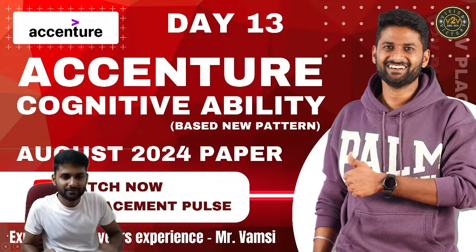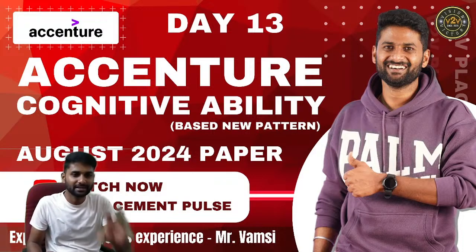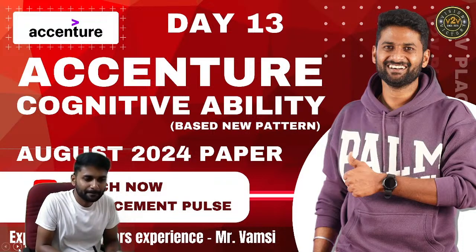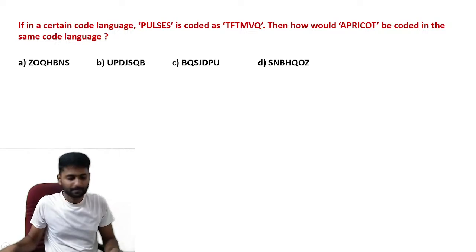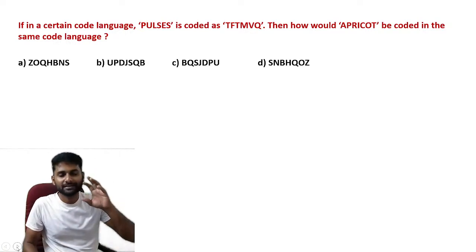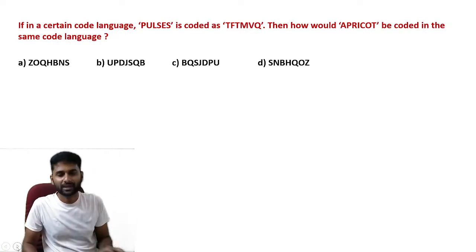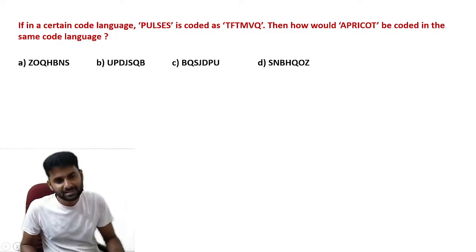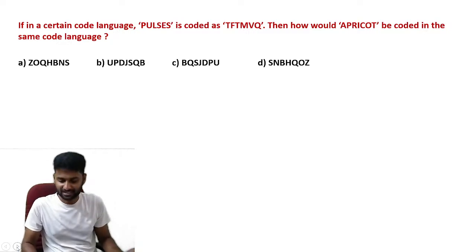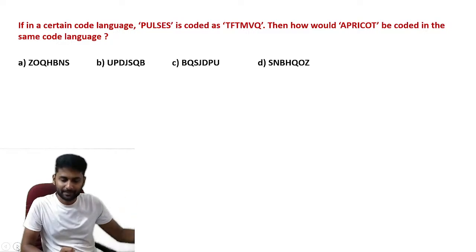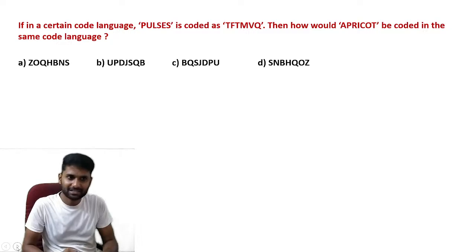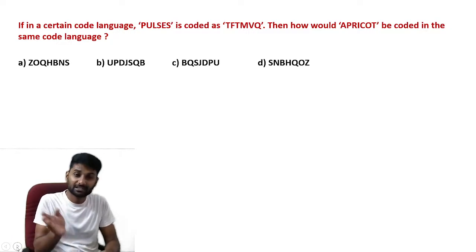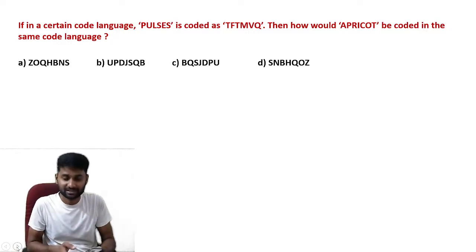Without any delay, we'll discuss all these questions in today's session. Let's start with this question. If you observe the entire July and August slot, for coding and decoding you can expect a minimum of four different questions. For number series, you can expect three questions. Those topic-wise videos we already covered in my previous videos. Go and watch those videos to understand the approach for each and every question related to both coding and decoding and number series.